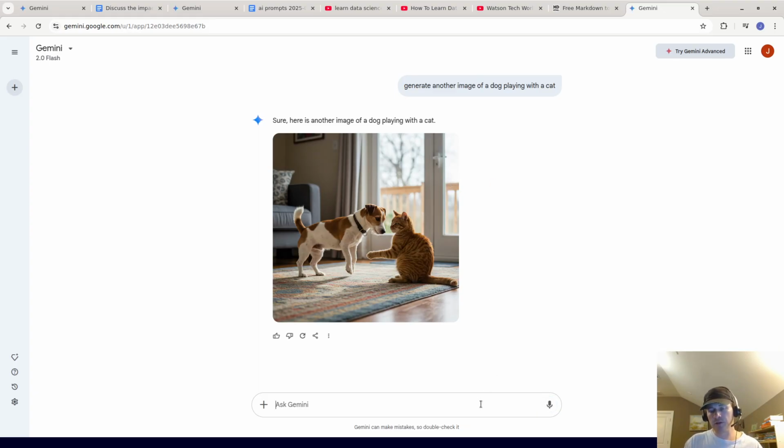Now let's try an image of something that would probably never exist. Let's say create an image of two polar bears playing ice hockey with two Arctic wolves.